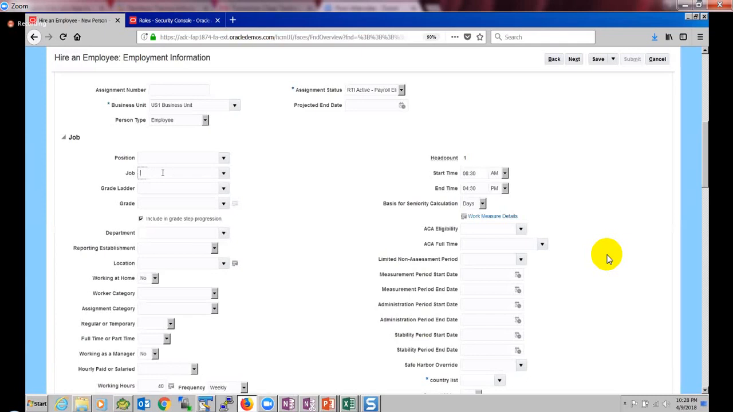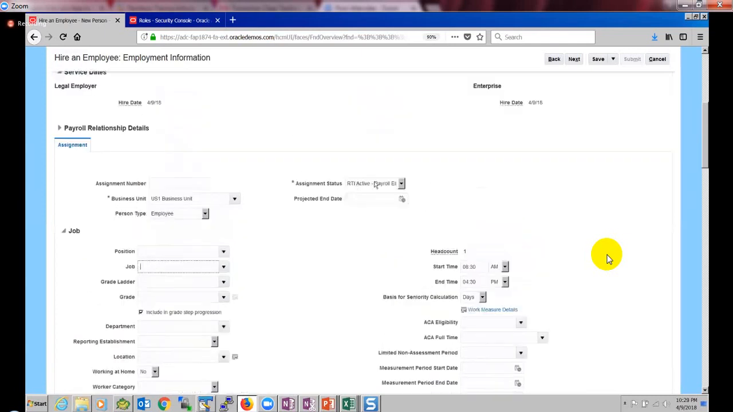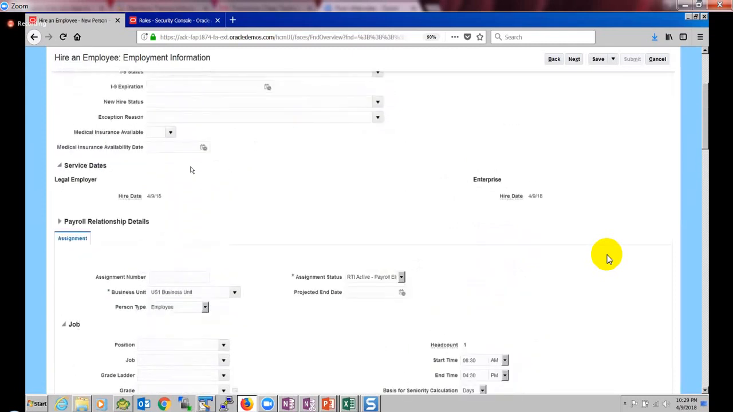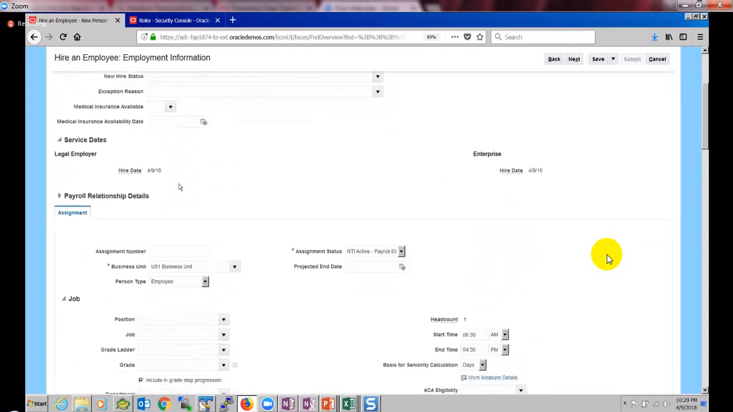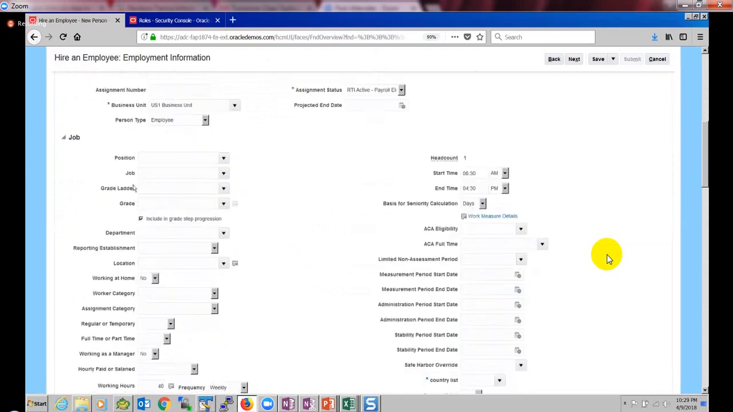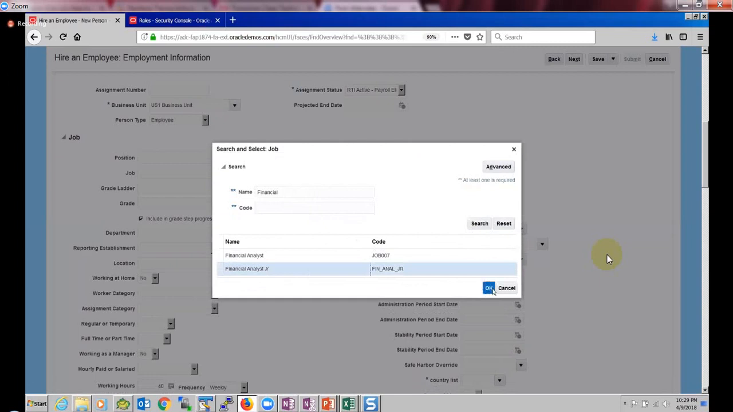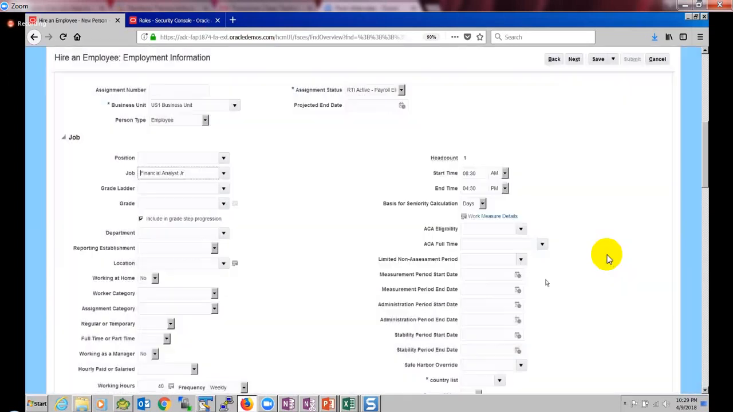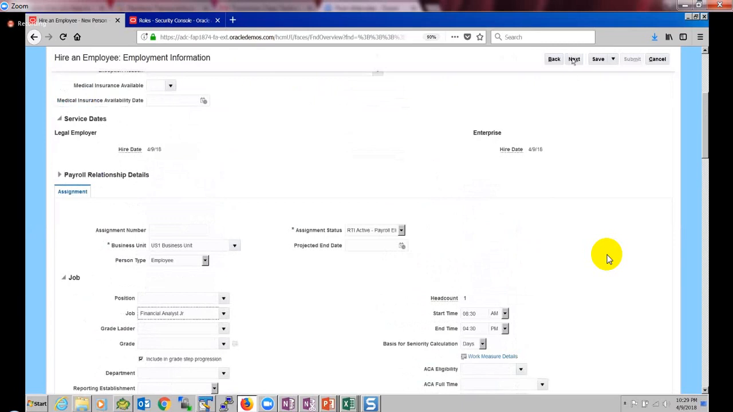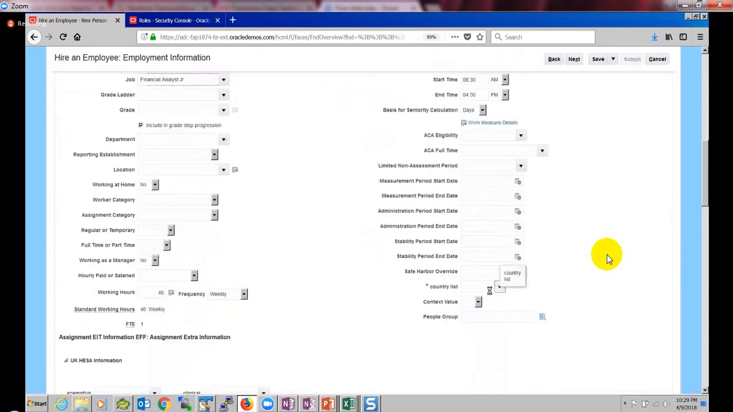Here is the important thing. We know this assignment is active, active payroll eligible, and as the person type, we are hiring an employee, and every new hire is an active employee. But here we have defined: if the assignment is active and the job is financial junior analyst, so I'm going to search for the financial junior analyst job here and assign this job. If these two conditions are satisfied, then that person should get the role.